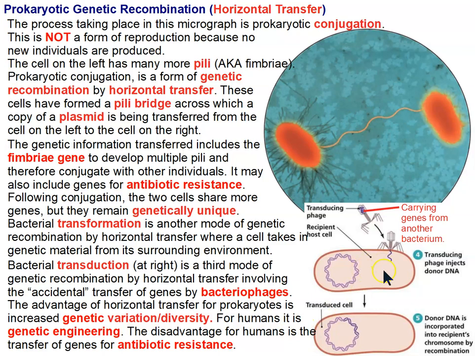We can use these processes to get genes into bacteria that we want to get into the bacteria. For example, the gene for insulin, the human gene for insulin, can be inserted into a bacteria, and that bacteria then will express that gene. Even though it's a human gene, the prokaryotic cell has the machinery, has the capability of expressing that gene and making the protein, making the insulin for us. And that's just one example of how genetic engineering has been used to make products for humans.